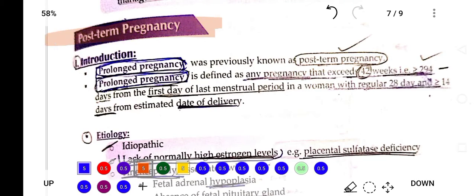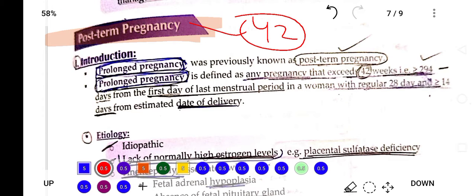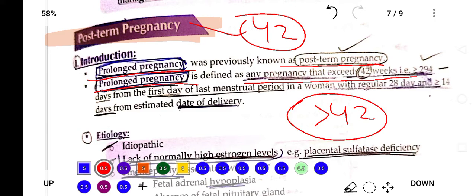Okay, so the topic is post-term pregnancy. Post-term pregnancy means pregnancy greater than 42 weeks of gestation. This condition is known as post-term pregnancy. It is prolonged pregnancy, previously known as post-term pregnancy. Post-term pregnancy is pregnancy which exceeds 42 weeks, and that condition is known as post-term pregnancy.